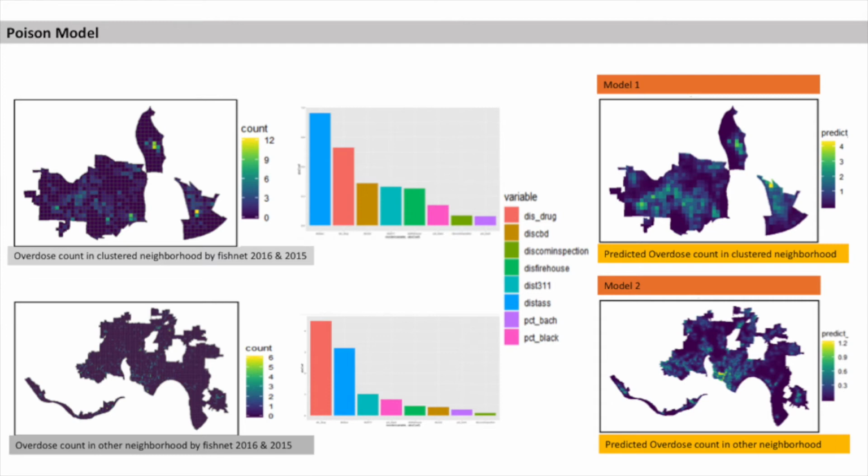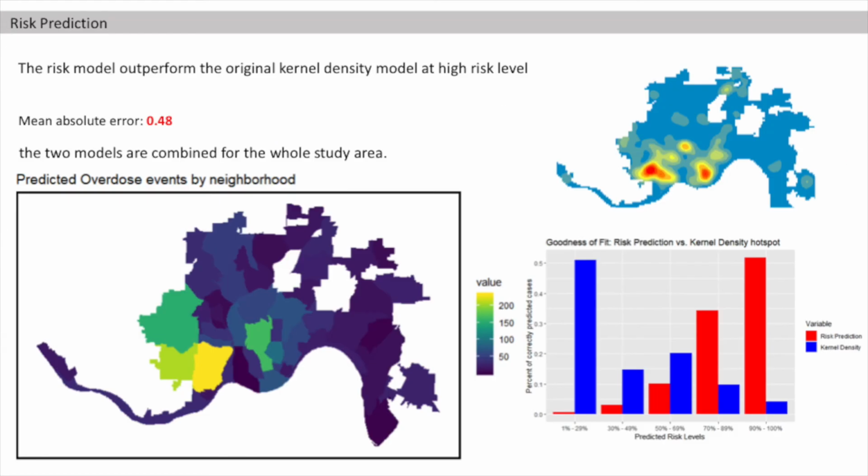Till now, we have built the two Poisson regression models for the clustered and non-clustered study areas. From the results, the predictions share a similar pattern with the observed overdose count in both areas. Furthermore, the distance to assault is the primary variable in the clustered area, whereas the distance to drug is the primary variable in the non-clustered area. Based on their fishnet locations, the two models are combined for the whole study area.